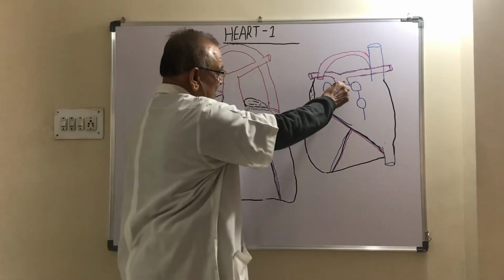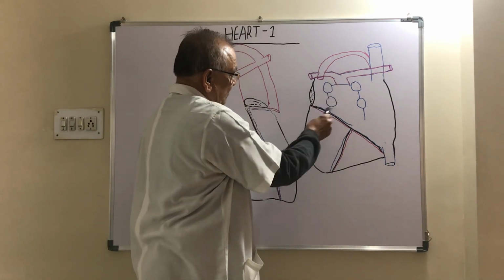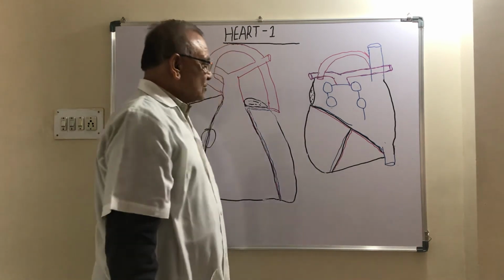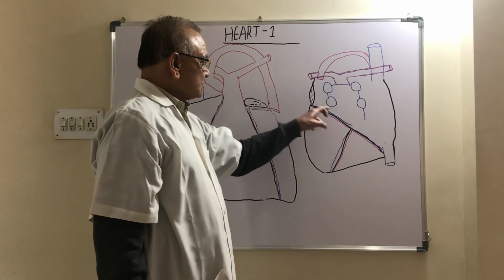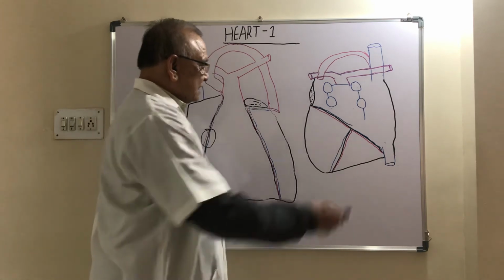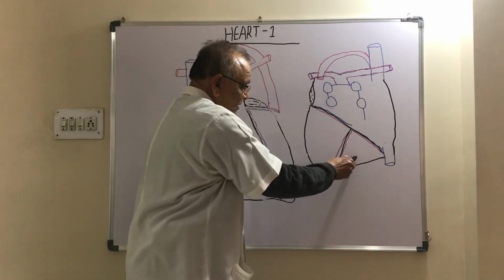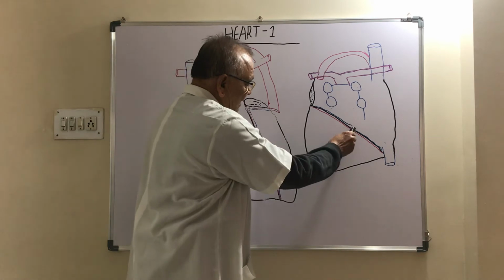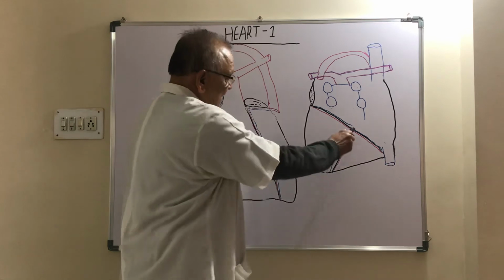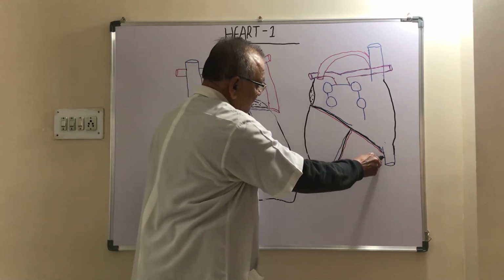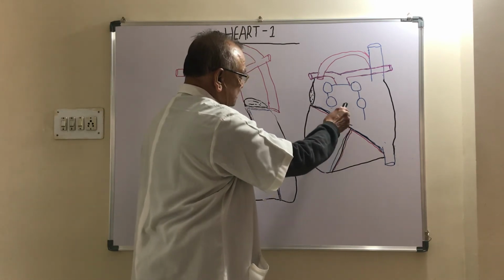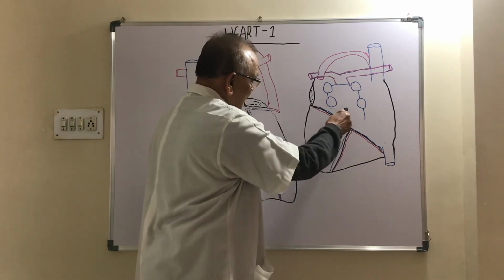In between the left atrium and left ventricle there is a groove, and this groove is called the left posterior coronary sulcus. And this groove separates the right atrium from the right ventricle. It is called the right posterior coronary sulcus. The right posterior coronary sulcus separates the right atrium from the right ventricle; the left posterior coronary sulcus separates the left atrium from the left ventricle.